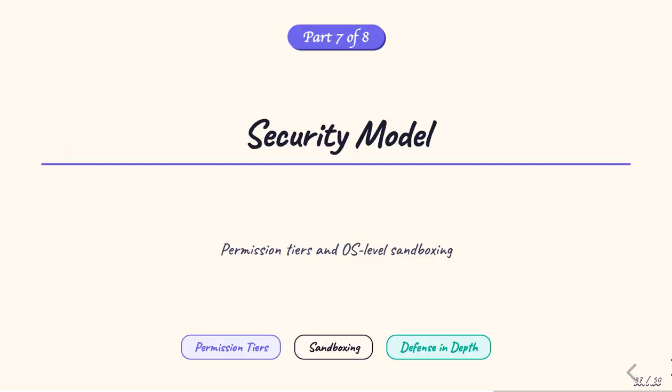Part 7. The security model. Claude Code handles real code and real infrastructure, which means security is non-negotiable. The security model combines permission tiers that control what the agent is allowed to do with OS-level sandboxing that enforces those permissions at the kernel level.